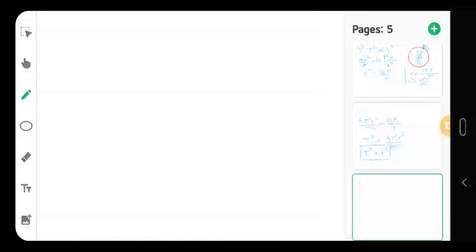So this was Kepler's laws. Now we are again coming to Newton's gravitational laws. In the last lecture, we have seen the force given by Newton, so this is the property of gravitational force that Newton has seen.